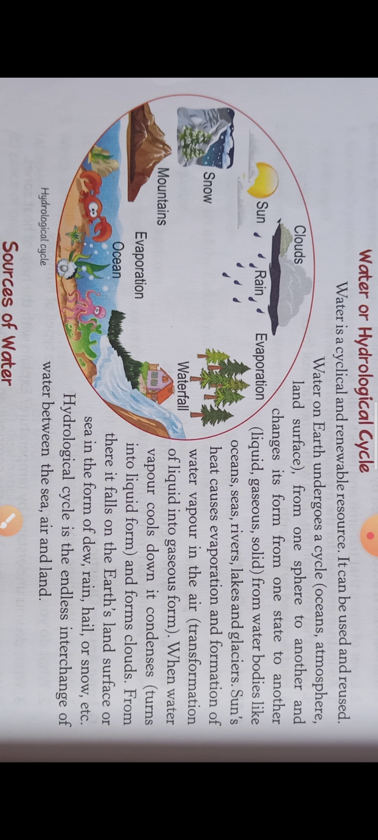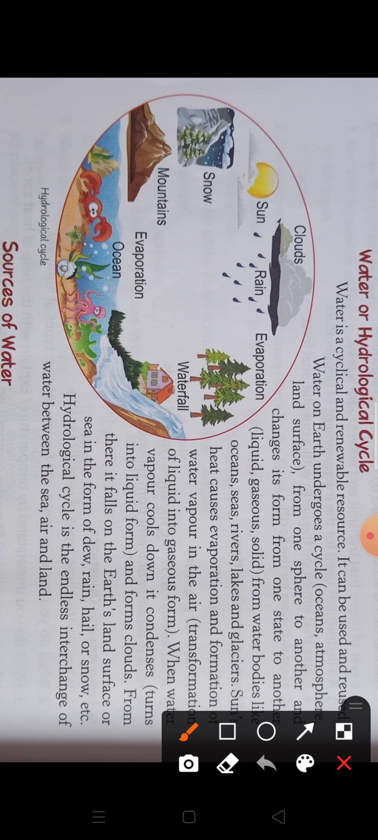So what happens in the water cycle? First of all, the water in the water bodies. For example, in this diagram you can see ocean is there. Suppose this is a water body. The water in the water body, due to the heat of the sun, gets evaporated. So now this water will be converted into water vapor due to evaporation. So the water is converted from water drops into water vapor. Now what will happen? This water vapor will rise upward with the air. So after that what will happen?